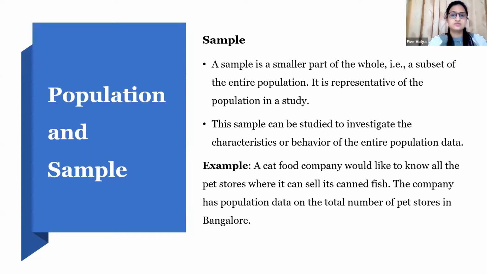Now, when we are working on our research, we should know both. We should know what the population of our research study is, because once we know the population, only then can we find a sample. So it is important that you know who your population is, how big your population is, and only then can you define your sample. I will explain this through an example, which we are continuing from our last webinar.